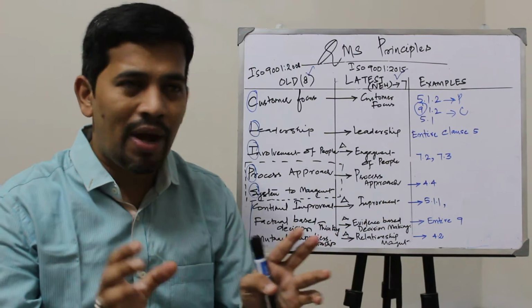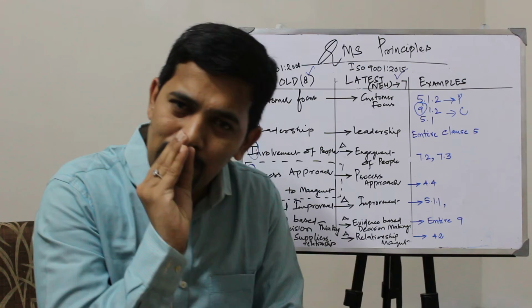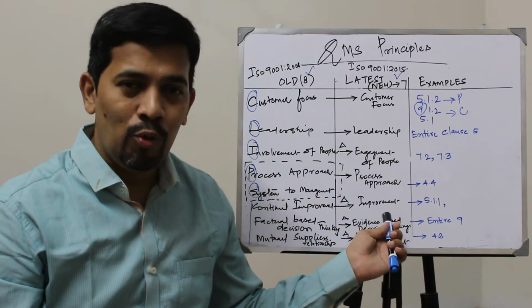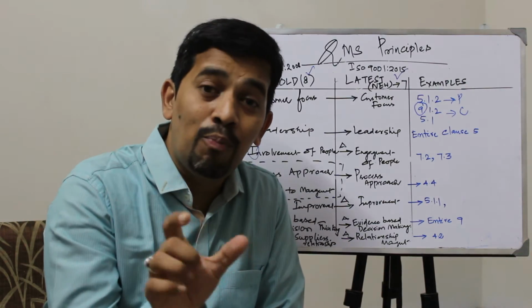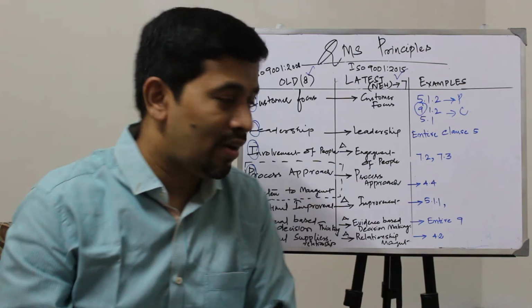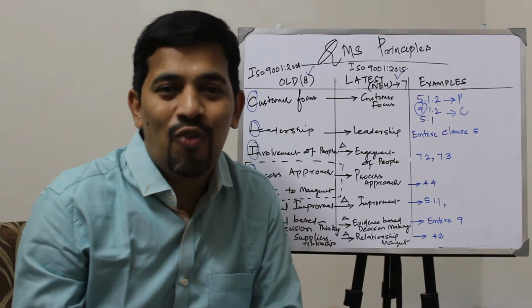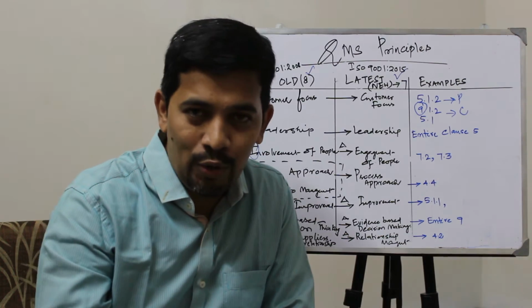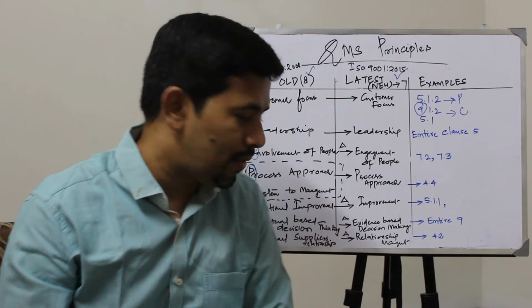So ISO 9001 comes back with the explicit term, improvement. If you take 5.1.1, one of the things is improvement. The top management shall ensure that improvement is happening, right? Even if you go back to clause number 10, there also you will find improvement, right? So 10.2, that is continual improvement and all that. You can give many examples, okay?